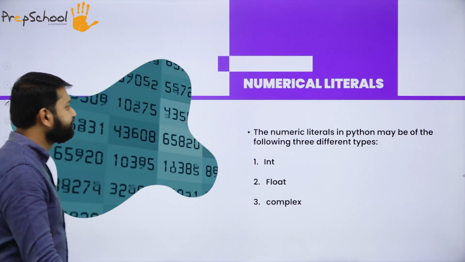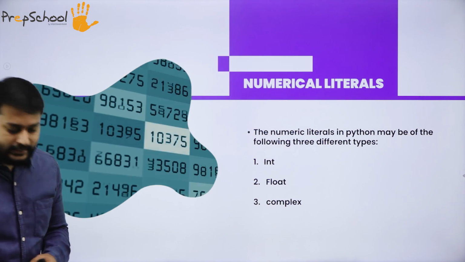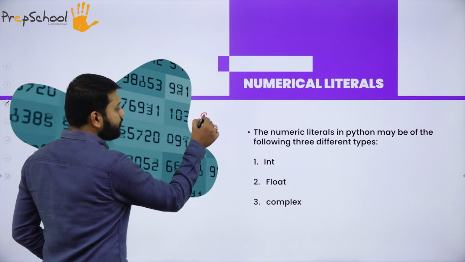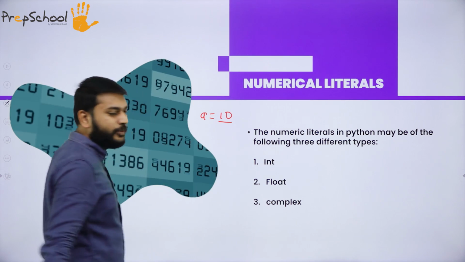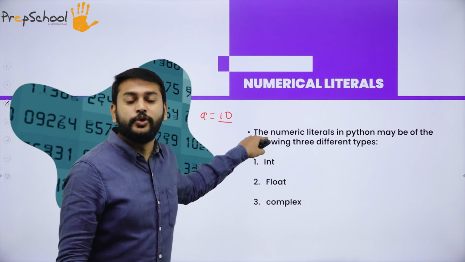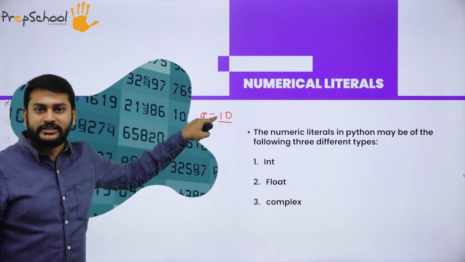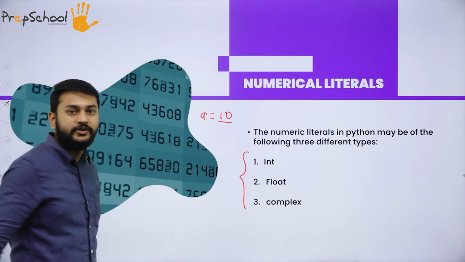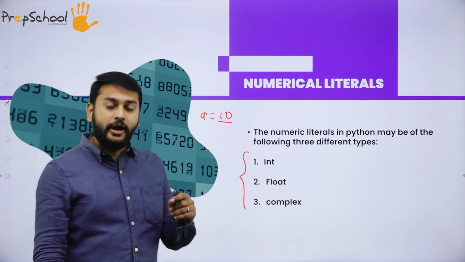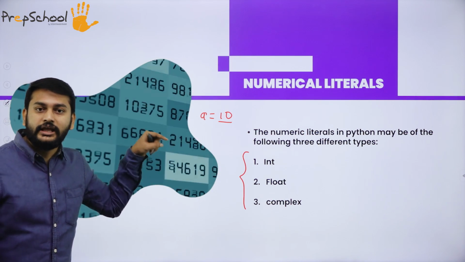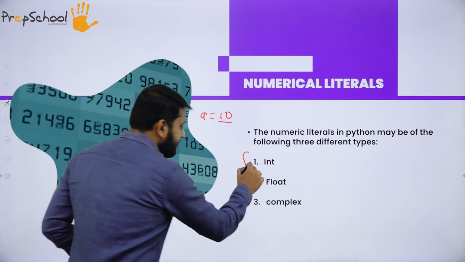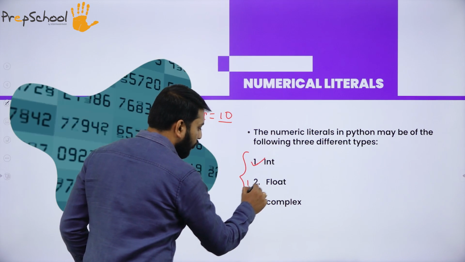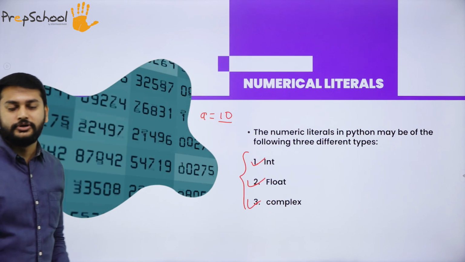Let me go to the next one, that is numeric literal. Guys, I've already discussed this: if you are storing a numeric value, that value is what I will call a numeric literal. In this, I have three types mainly. I have more than that, but I'm discussing only three types in this session. The first one is integer, which all of you know about. The second one is float and the third one is complex numbers.